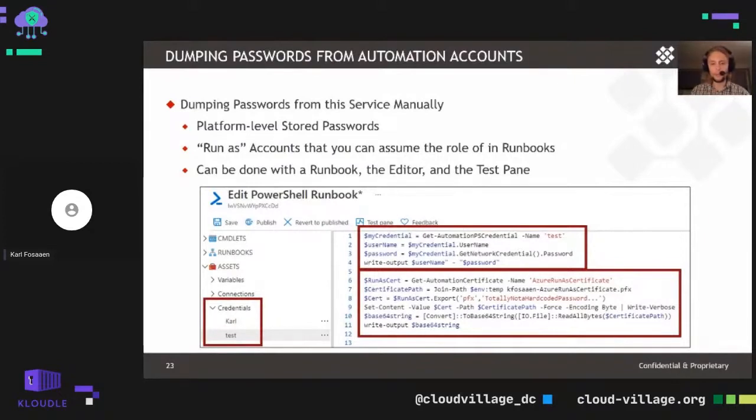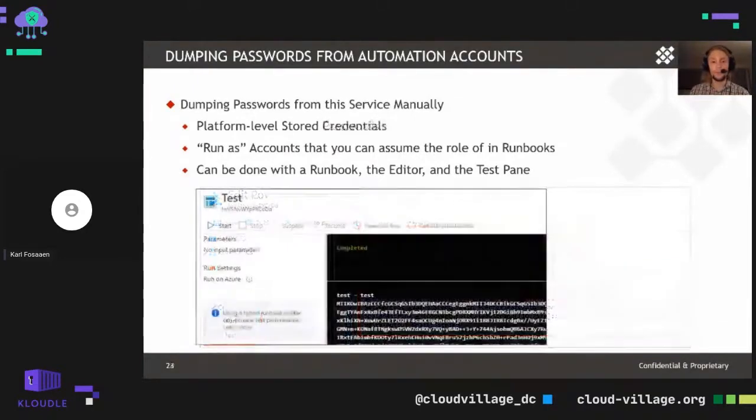With the run as certificate extraction here, that's something we really don't need to dive too deep into, but essentially we get the certificate associated with the run as account. We export that to a PFX file, go base 64, and then you can take that base 64 and write that back out to a file on your end, and then later use that for authentication as the app registration tied to that run as account. So in the test pane here, we can see up at the top, we had test as a credential, and we can see the MII, or the start of the base 64 certificate, there out in the test pane.